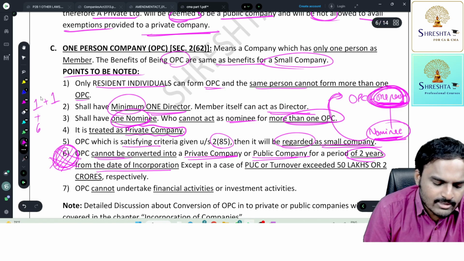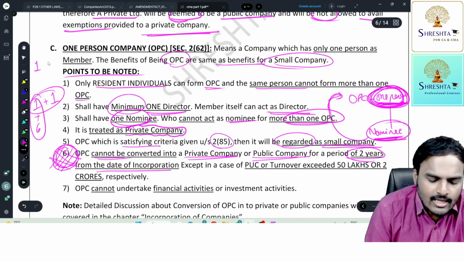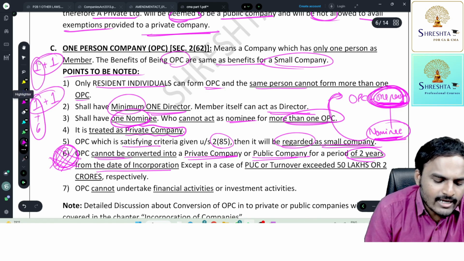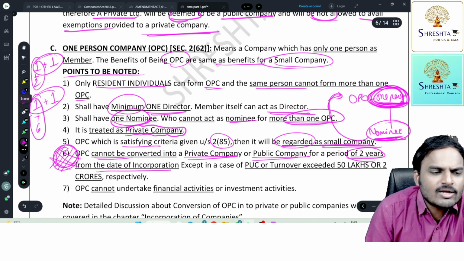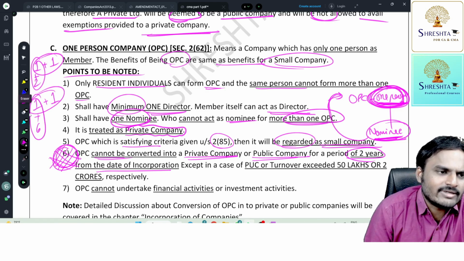Or add 6 members, happily you can form a public company. In OPC, we had one director. Add one director, you can convert into a private company. Or add two more directors, you can convert it into a public company. So in a public company, minimum 3 directors. In a private company, minimum 2 directors are required.